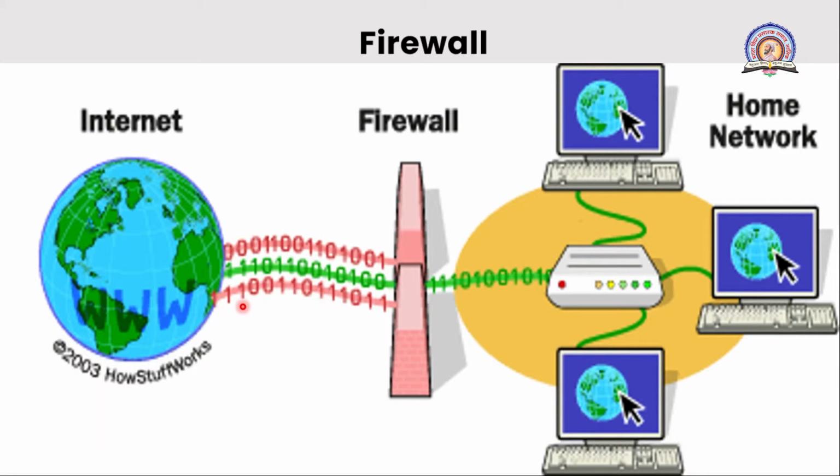You can define a firewall as a network security system that acts as a barrier between the internal network and external resources like the internet, to intercept and block data packets that don't conform to its set of rules.